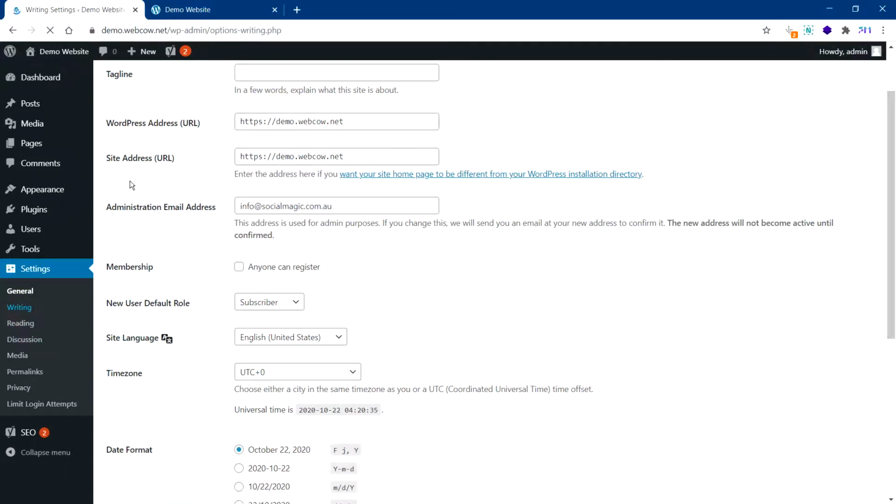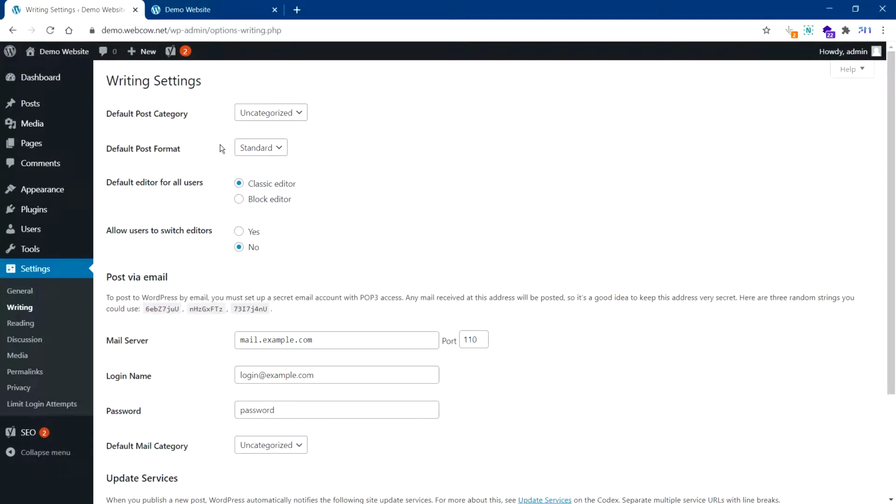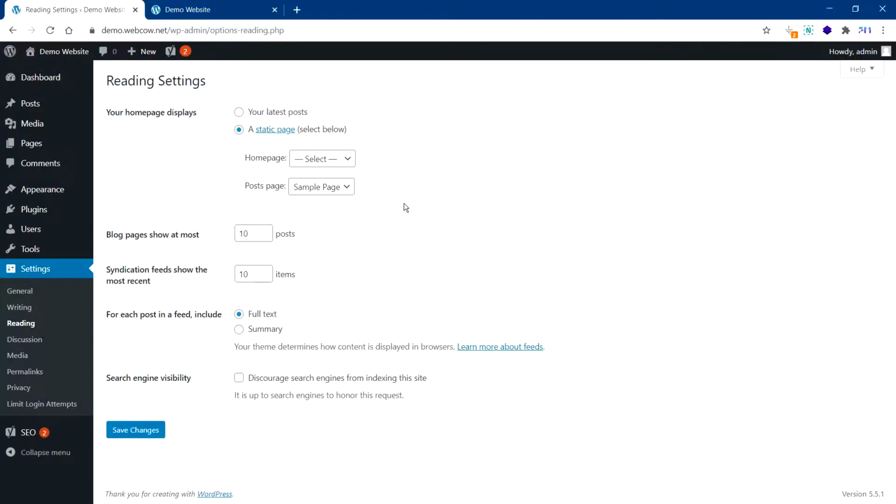Writing, this is your content. It covers your default blog categories and how you want things to appear. Your editor, usually the classic editor will not be there. You have to install this plugin. The block editor will be the default with the new WordPress versions these days. All right, reading, this is more for your appearance. Usually it will be your latest posts, it will be the home page, because this is how your users will see your website. So change it to a static site and select the home page as whatever page you want to be the home page.